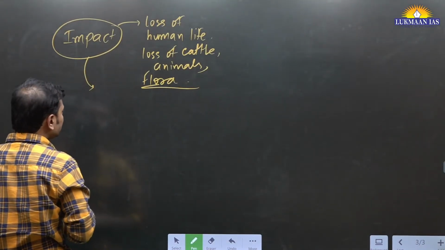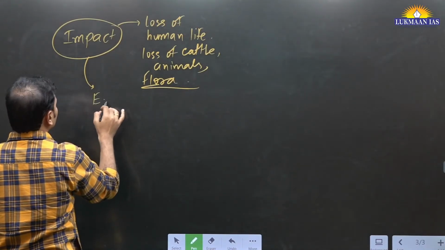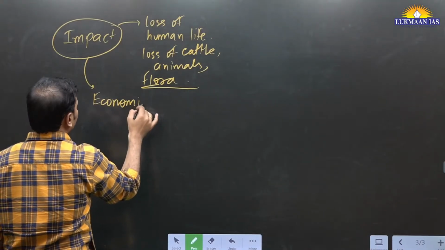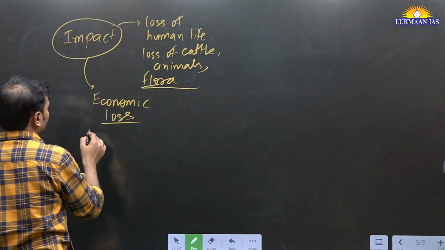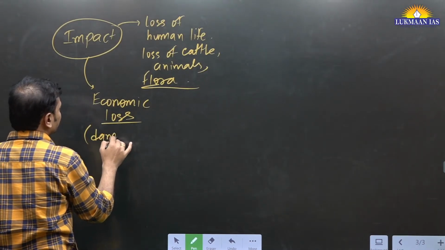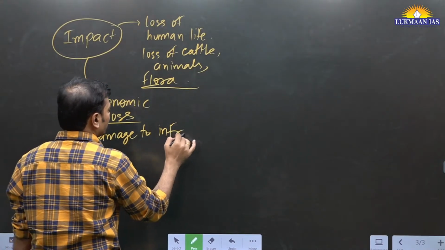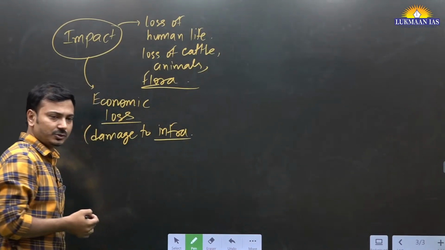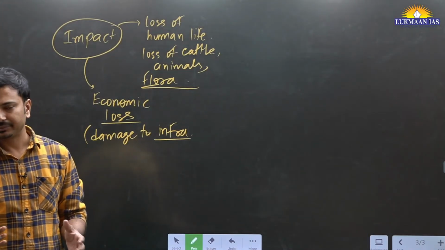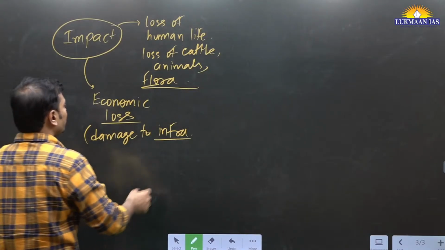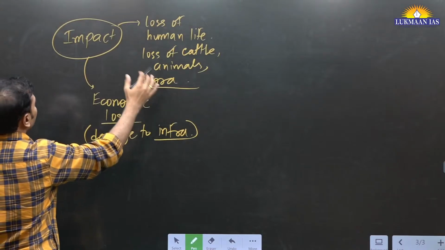Thereafter, we can say economic loss, right? Economic loss. So here you can mention damage to infrastructure, be it roads, dams, hydro projects, or residential houses. Okay, so all these are damage, economic loss. The burden lies with people or government, ultimately with the people.